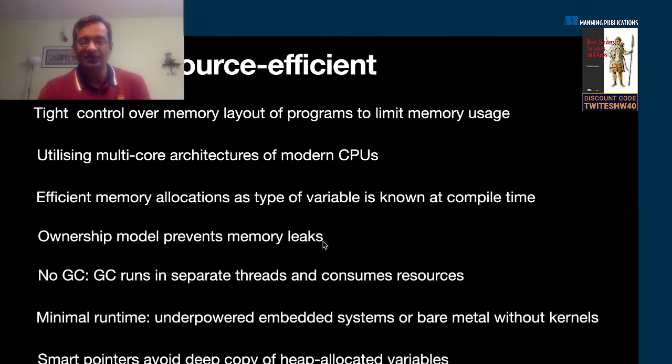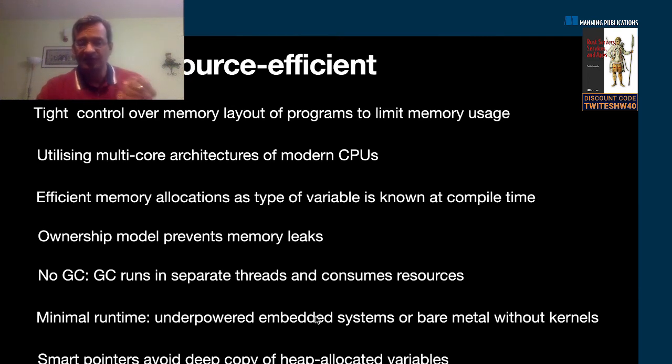Also, because Rust does not have a garbage collector, and garbage collectors typically run in their own threads, they consume processes. Periodically, they run and clear memory. So those kinds of overheads are not there. Especially if you look at languages like Java, the JVM is a huge memory hogger, right? So because of the lack of GC, the memory utilization is a lot tighter.